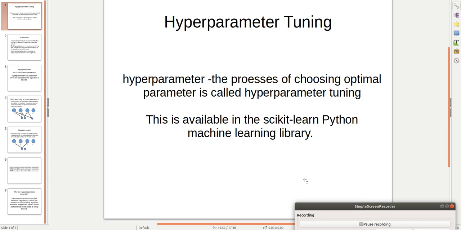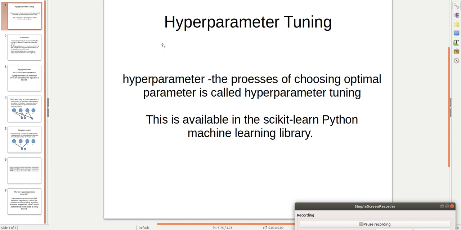Hyperparameter tuning is the process of choosing the optimal parameter when we want to train our model. And this hyperparameter tuning can be found in the scikit-learn Python machine learning library, right?